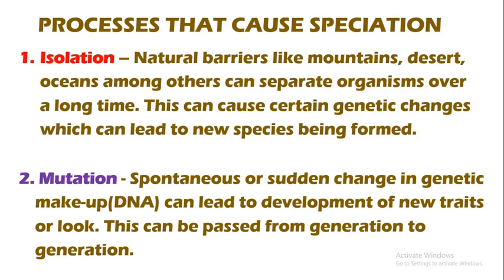When there is a sudden change in the DNA sequence of an organism, for example, if the DNA component of an organism is ABCD, and then all of a sudden, maybe because the organism is exposed to certain chemical, it changes to ABCT, therefore the organism is not going to be the same again. So it means that it has led to a genetic change, which can then be passed from one generation to another.